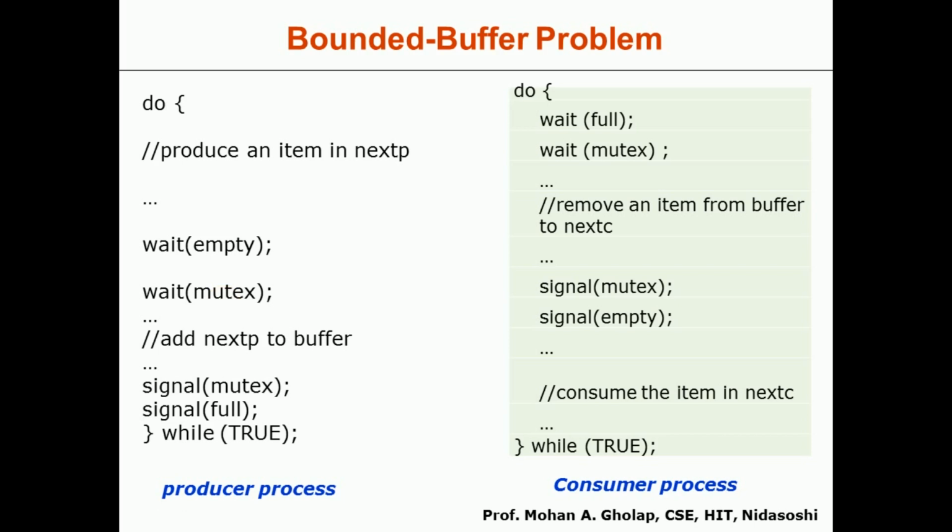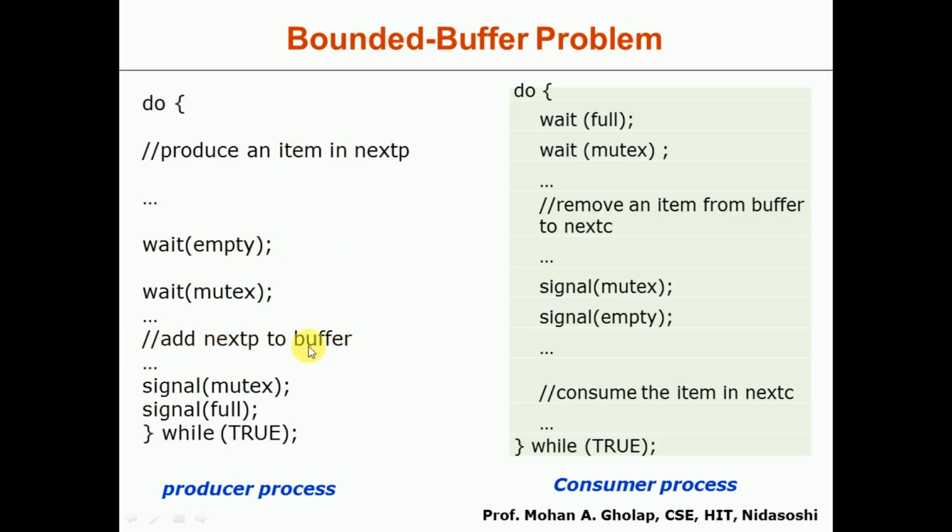So when the wait of empty is successful and the wait of mutex is also successful, the producer process is in the condition that it has one empty buffer to place the item, and it is the only process that is executing. At that time it can execute its task to add the next item to the buffer, that is, it will add the generated item into the buffer.